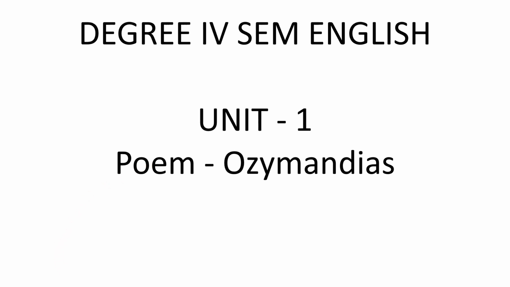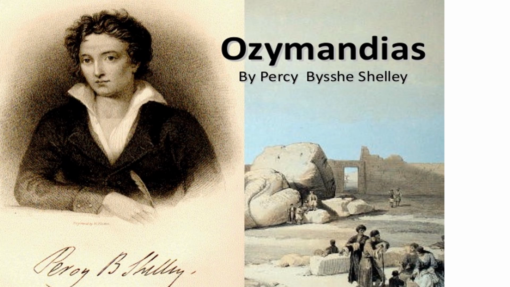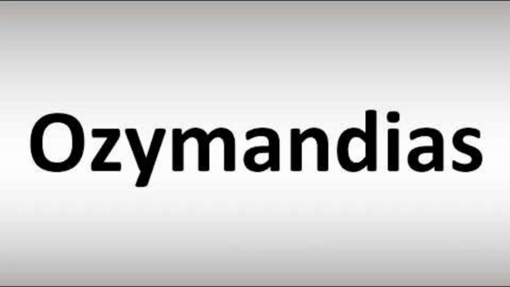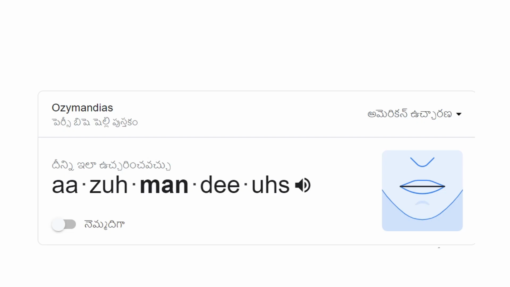Hello everyone. Today we are going to discuss Degree IV Sem English Unit 1 poem Ozymandias. Before we go on to discuss the poem, written by P B Shelley, I would like you to have a practice of the pronunciation of the title of the poem, Ozymandias. It's pronounced as Ozymandias. I wish all of you practice the name of the poem.